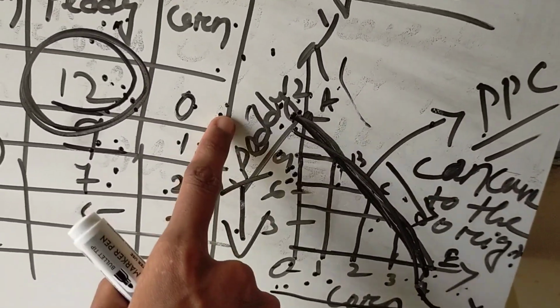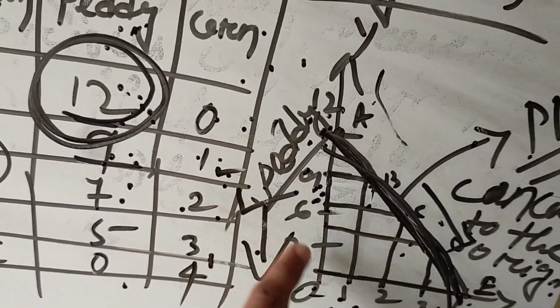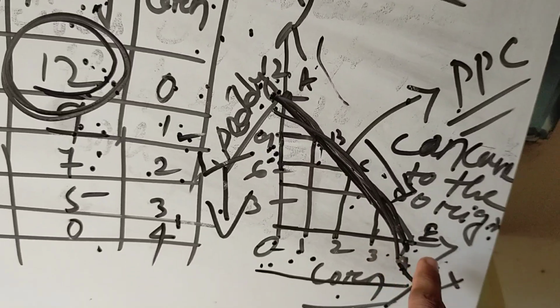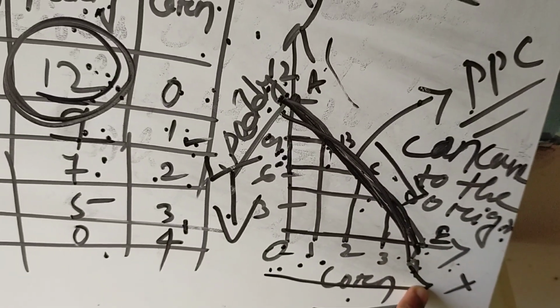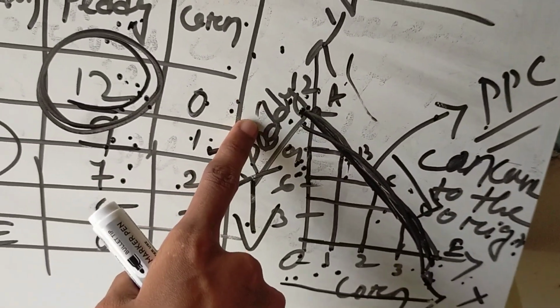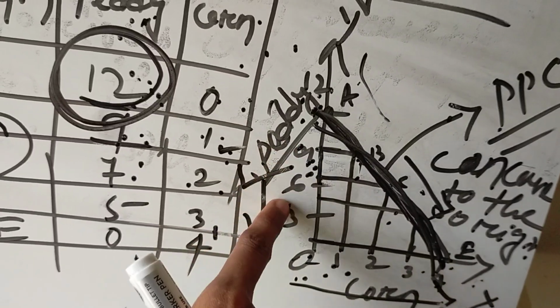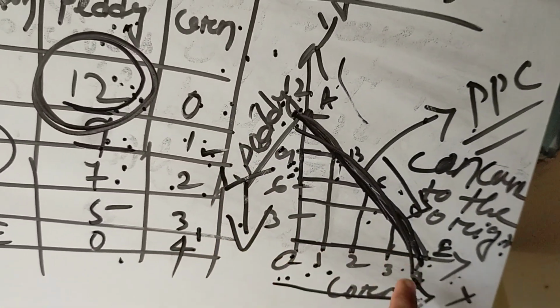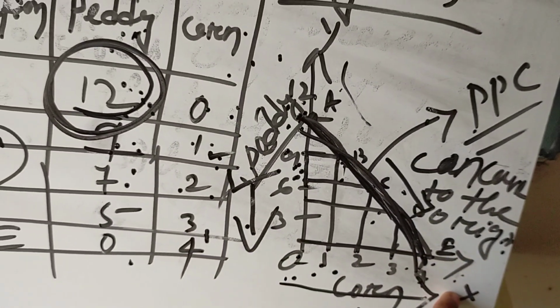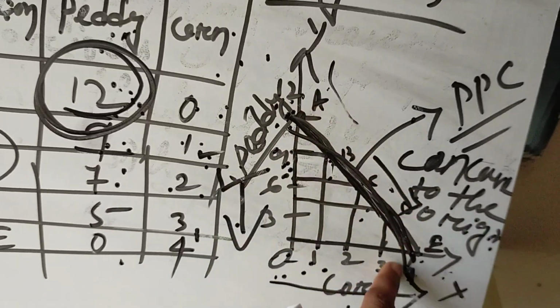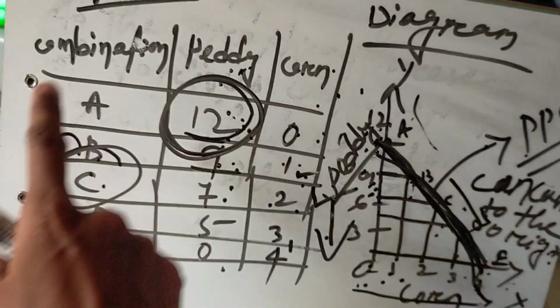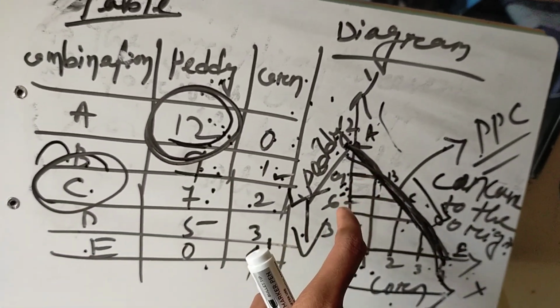because as the farmer increases more and more amount of corn, he must sacrifice some units of paddy to gain more amounts of corn. That's why the production possibility curve is downward sloping and concave to the origin. This is all about production possibility curve.